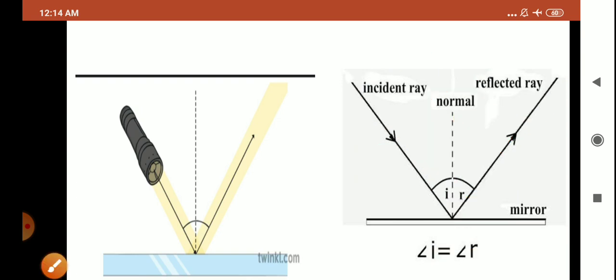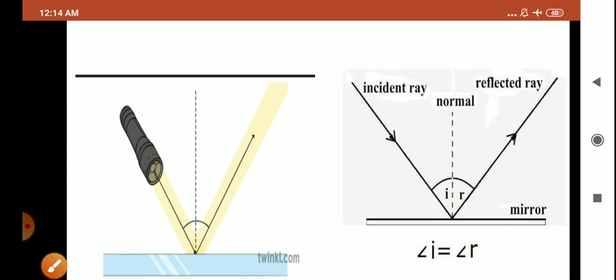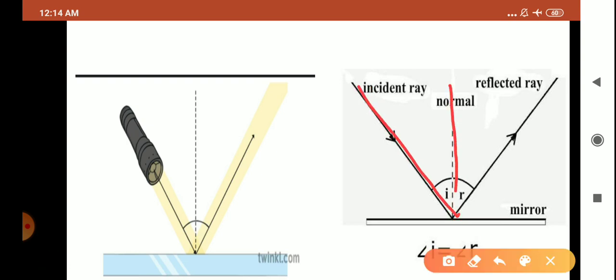Okay, children. One more thing I want to discuss here: this imaginary line, the normal, forms an angle with both the different rays. You can see it is forming an angle. This is one angle. The normal forms an angle with both the rays, incident ray and reflected ray.